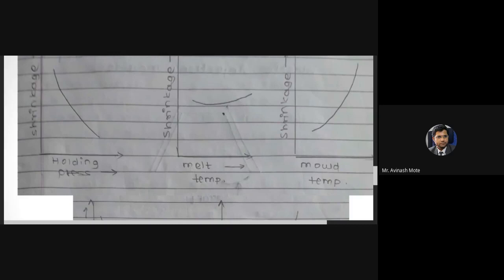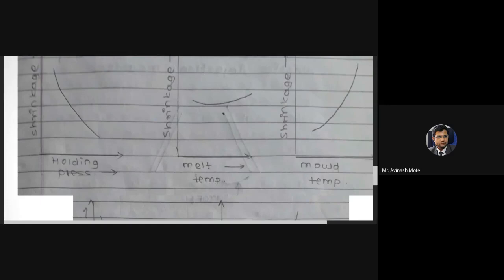So whenever this holding pressure is applied, shrinkage goes down, because pressure is applied to overcome the shrinkage, not to increase it. Apply the pressure, add the extra material, apply the pressure and add the extra material.